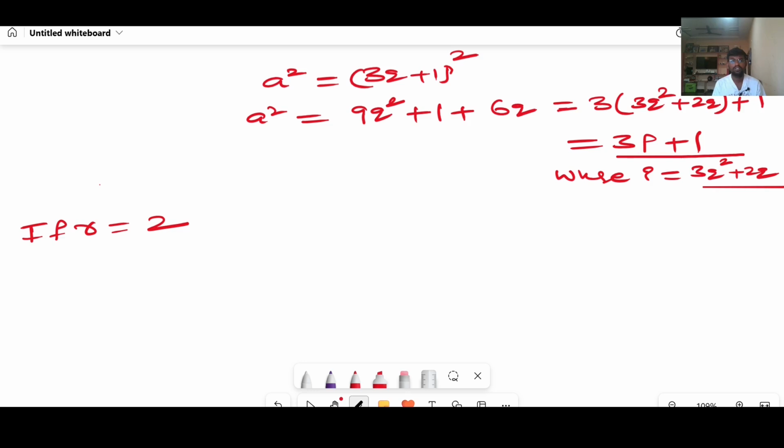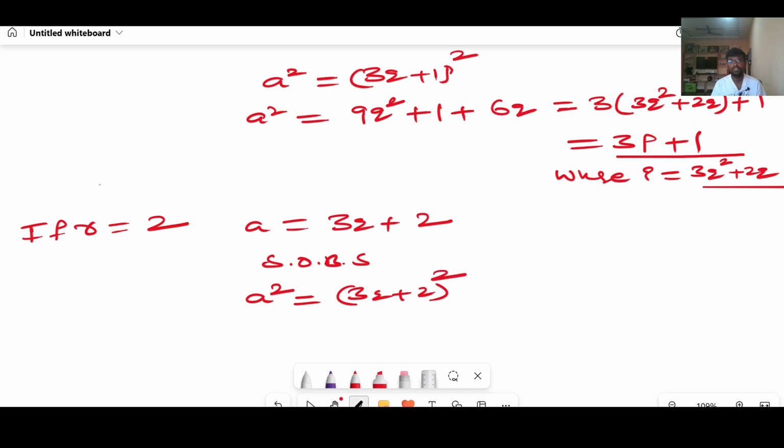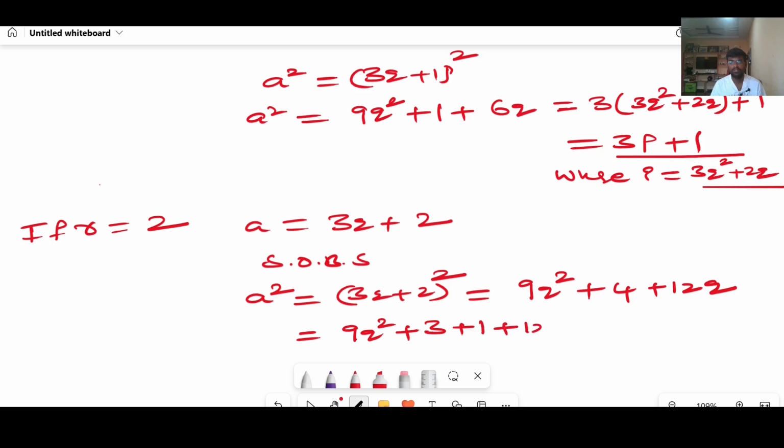Look at here, a equal to 3q plus 2, squaring on both sides, that gives us 3q plus 2 whole square, right? If you simplify this one, 9q square plus 4 plus 2 into 3 is 6, into 2 is 12q, right?